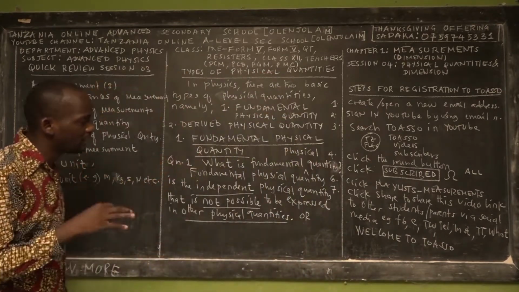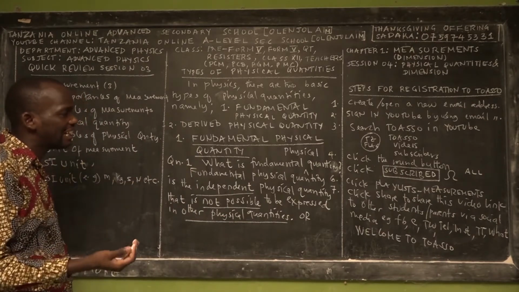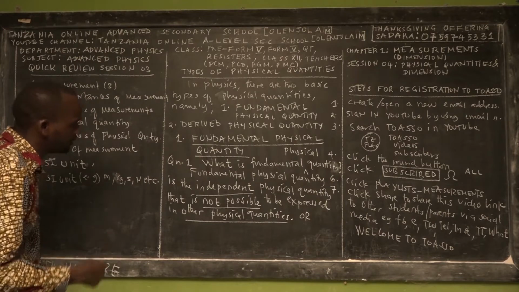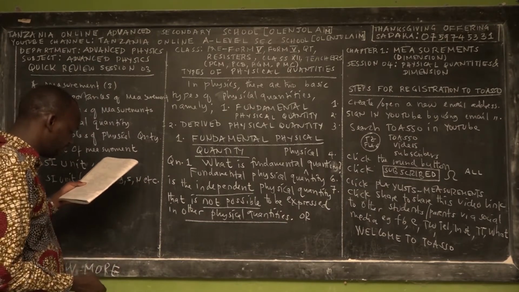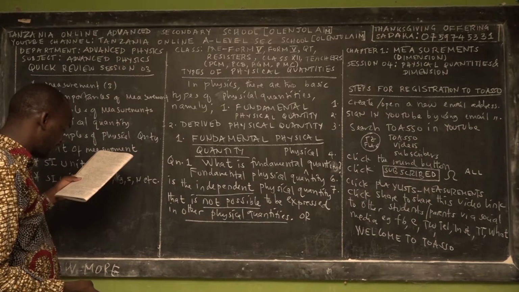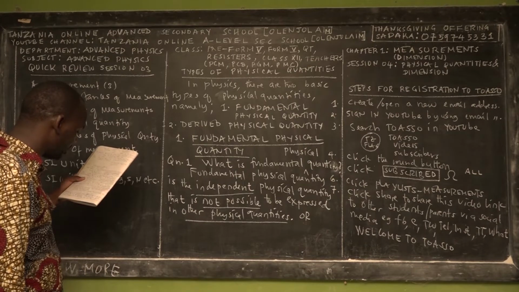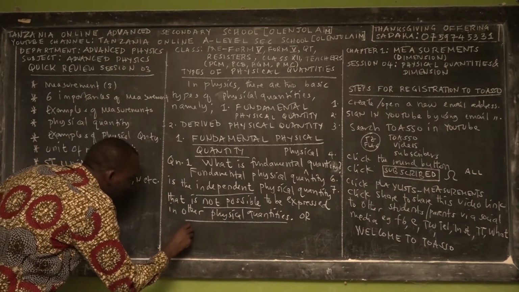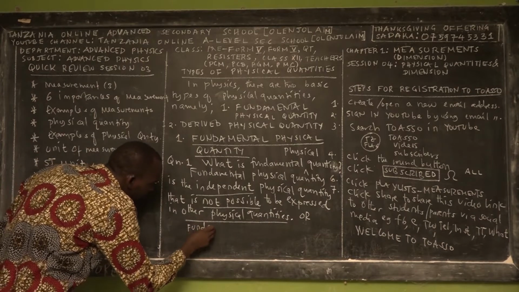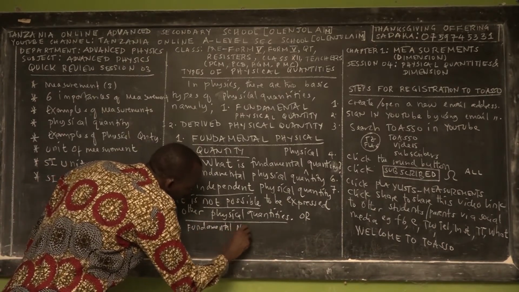And that is the fundamental quantity. So all derived physical quantities can be expressed in fundamental physical quantities. The second way of defining this term: a fundamental physical quantity is a fundamental unit adopted for measurement of a base quantity, or fundamental physical quantity.